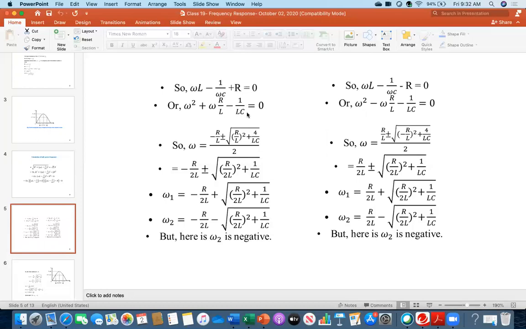Therefore, everybody look, this is a quadratic equation, like x squared plus bx plus c equal to 0. So what is the value of x? In this case, omega is the variable. So omega is minus b, where R over L represents b in the general form.